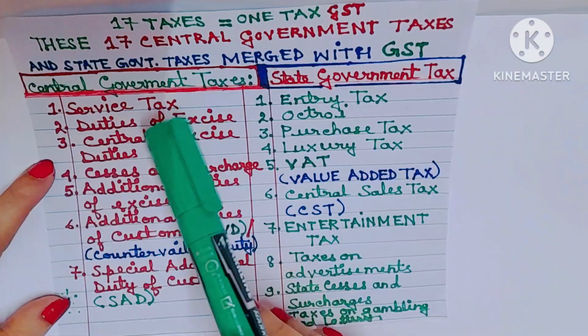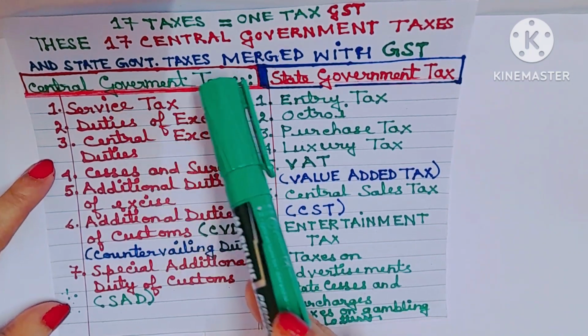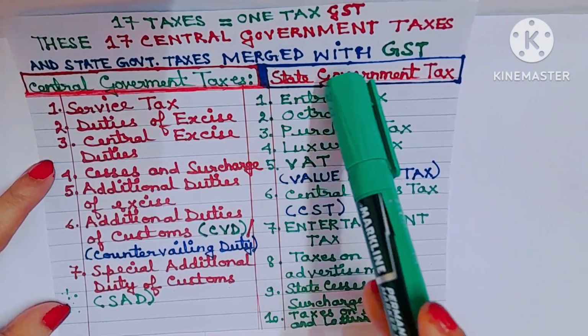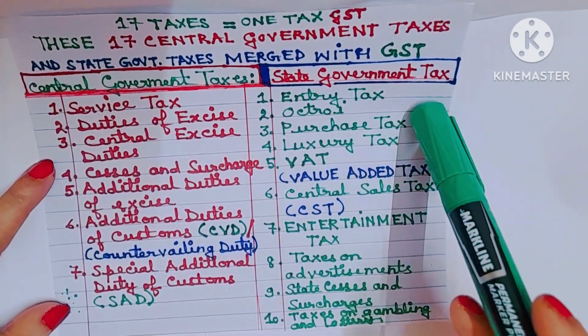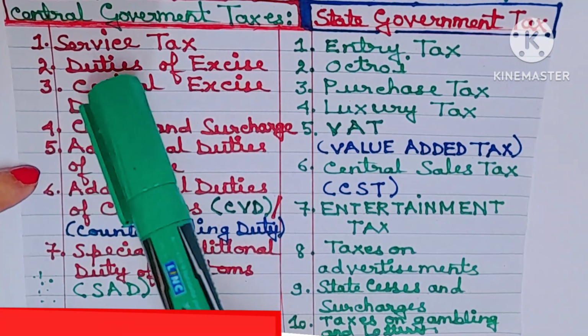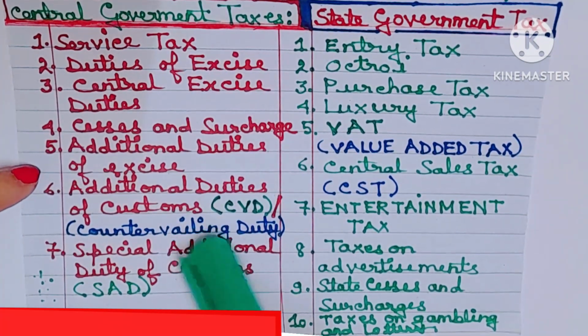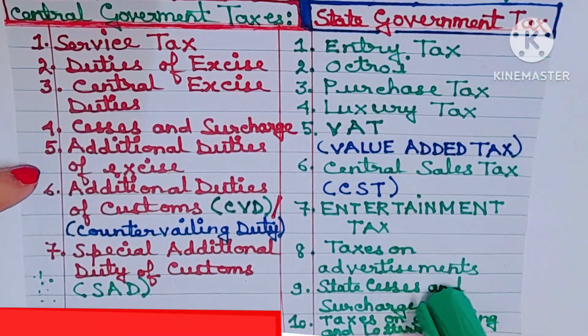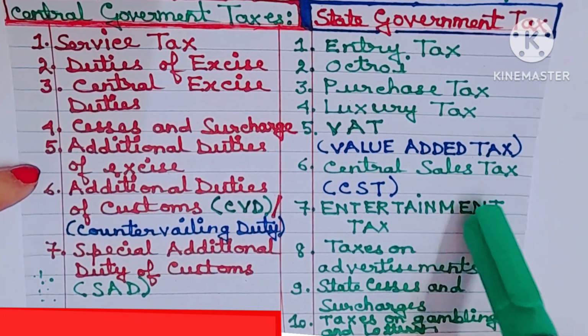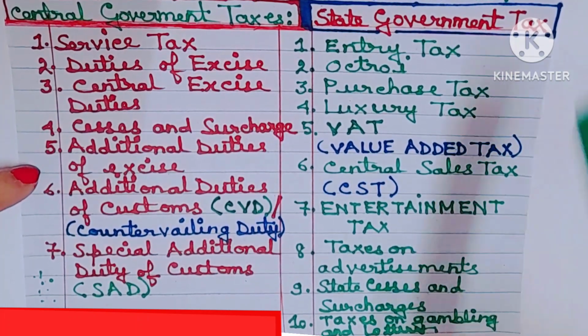Okay? So these are the 17 central government taxes and state government taxes merged with GST. So 17 indirect taxes have been merged with one single tax, that is GST. There were 7 central government taxes plus 10 state government taxes. So in total, 17 indirect taxes have been replaced by one single tax, that is GST.